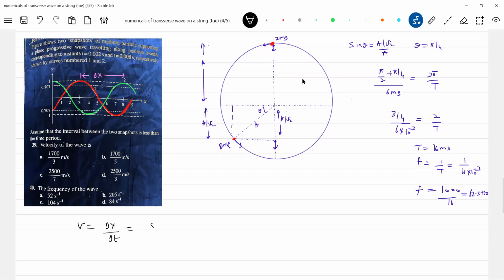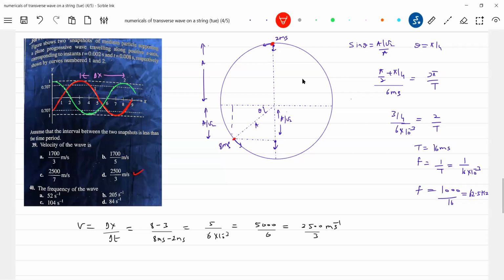Delta x, how much will you get? 8 minus 3. Time interval will be 8 milliseconds minus 2 milliseconds. So this will be 5 by 5000 by 6. How much will we get? 2500 by 3. Okay, there's no problem with this option.